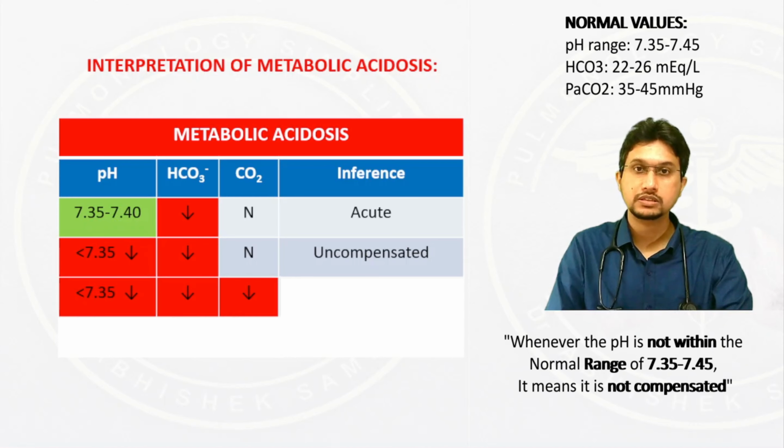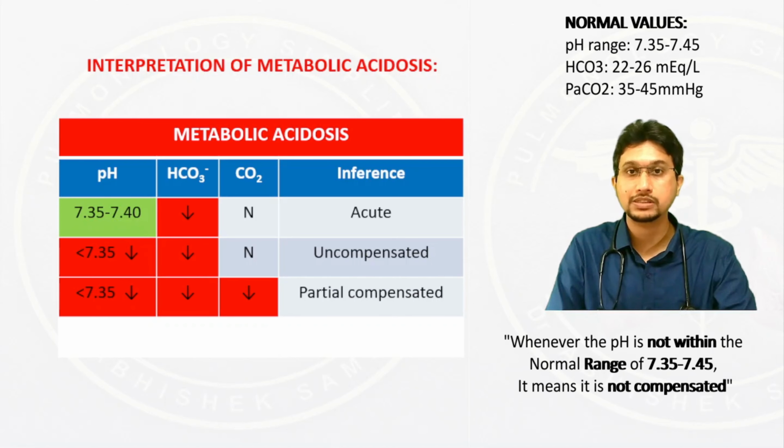The next scenario is when pH is less than 7.35, bicarbonate is reduced, and also the carbon dioxide is reduced. As you can see, all the arrows are in the same direction. When you see a scenario like this, it means that carbon dioxide has taken part in compensation, but because the pH has not come back to the normal limit, it is just a partial compensation. It is not fully compensated. So this is partial compensation.